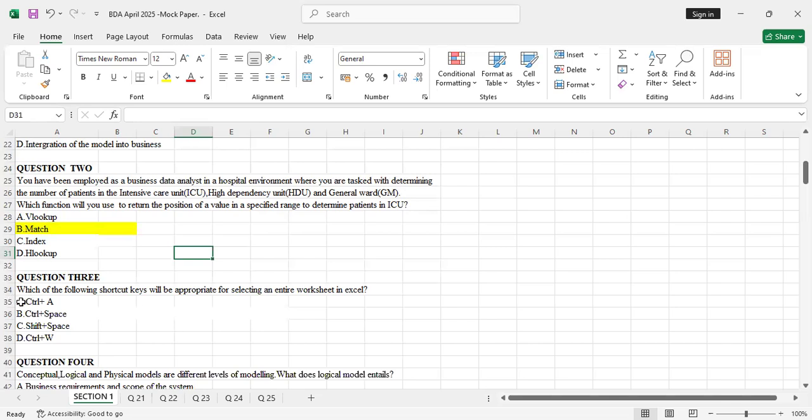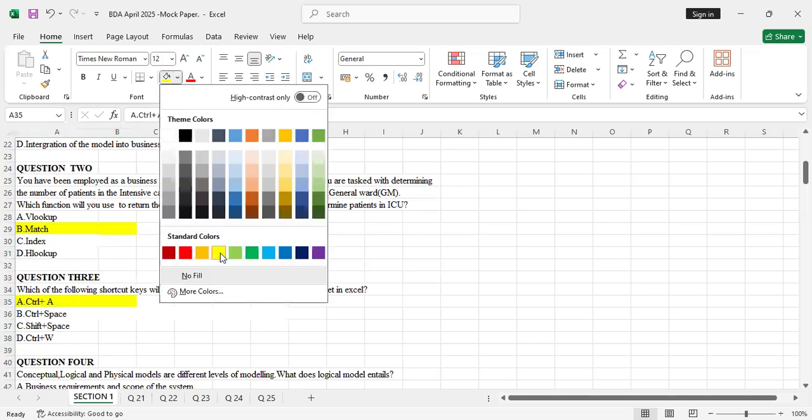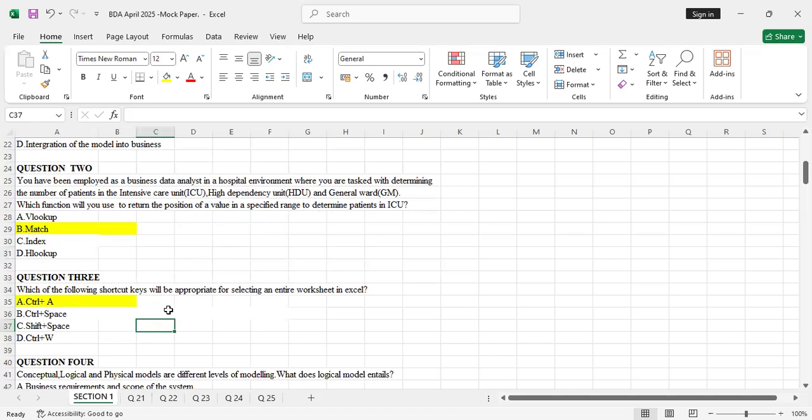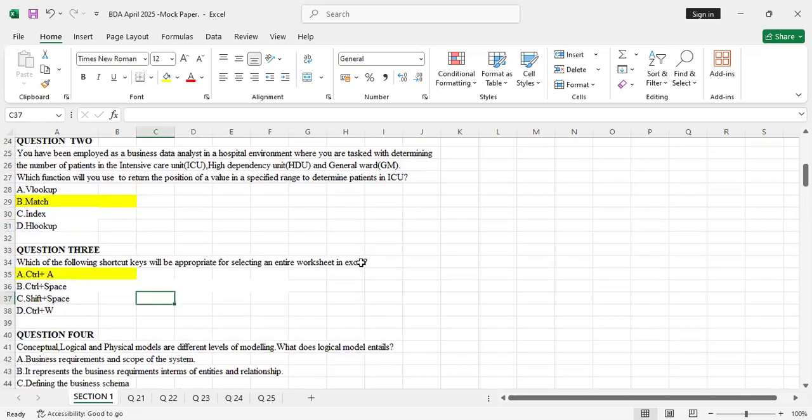These are the questions that you don't have to miss marks on, and they don't miss in the business data analytics paper: the shortcut keys in Excel. So you go back and read more about the various shortcut keys in Excel.